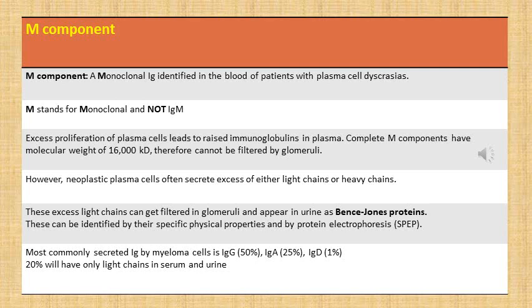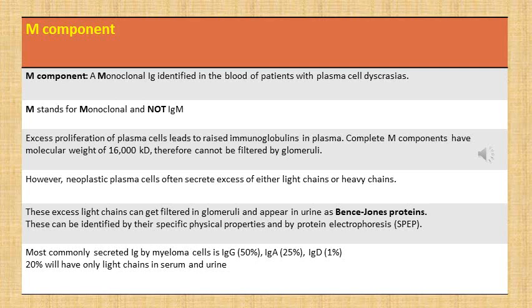Now excessive proliferation of plasma cells leads to raised immunoglobulins in plasma. These complete M components have a molecular weight of 160,000 daltons, and therefore cannot be filtered by glomeruli. However, these neoplastic plasma cells often secrete an excess of either light chains or heavy chains, and these excessive light chains can get filtered in glomeruli and appear in urine as Bence-Jones proteins. These Bence-Jones proteins can be identified by their special physical properties and by protein electrophoresis.